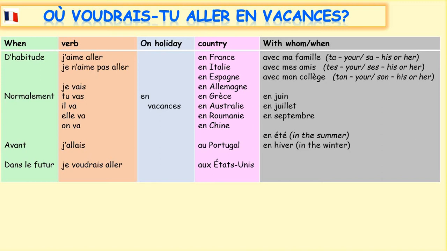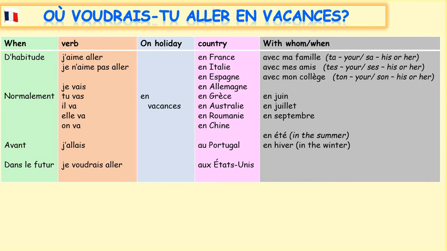Let's try one in the past tense. Avant, j'allais en vacances au Portugal en juillet.